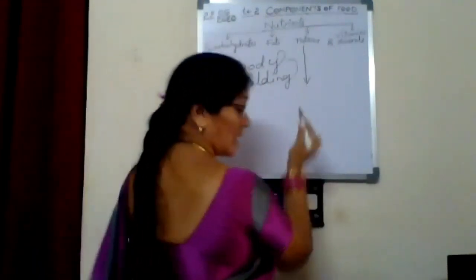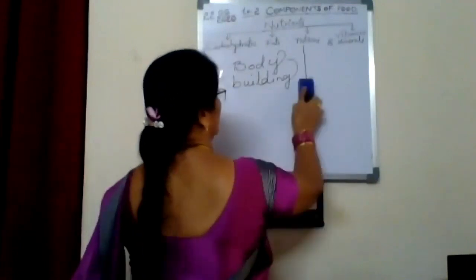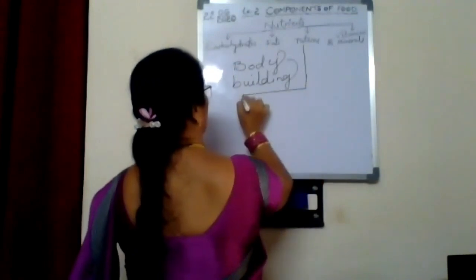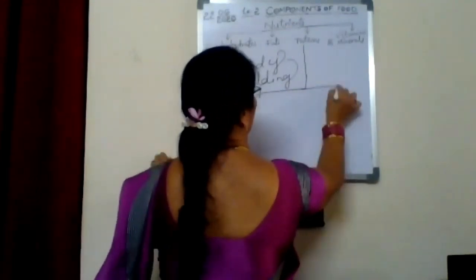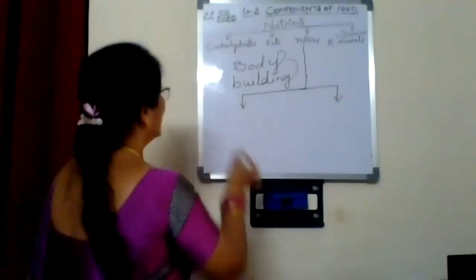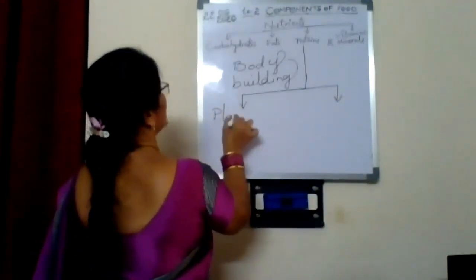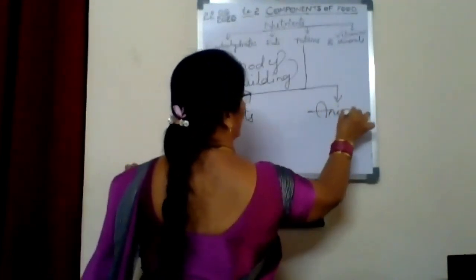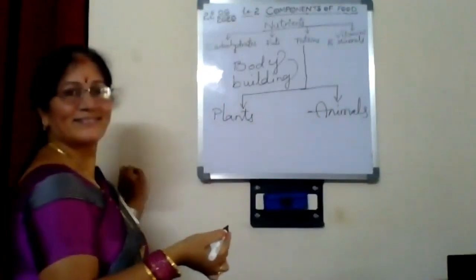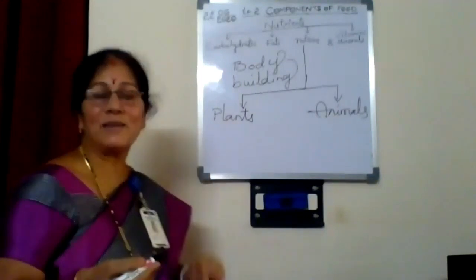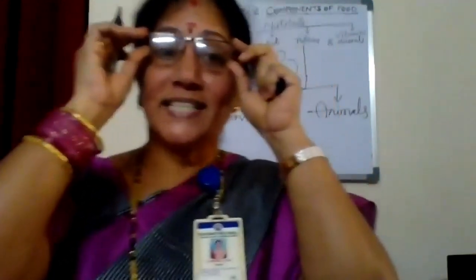Then we get protein from two sources. They are plant and animal. Children, we get protein from plant and animal. Let's see. Shall we discuss plants first?